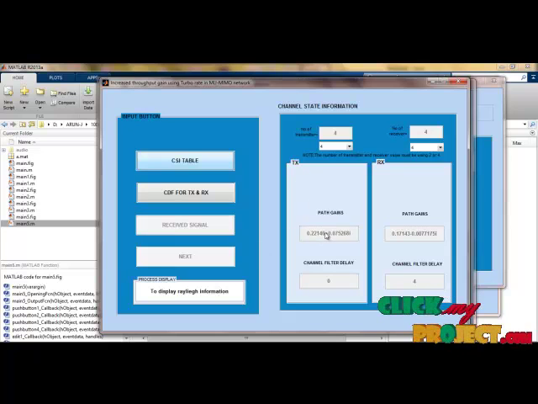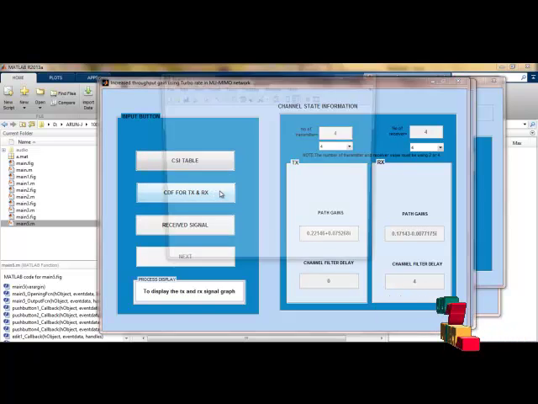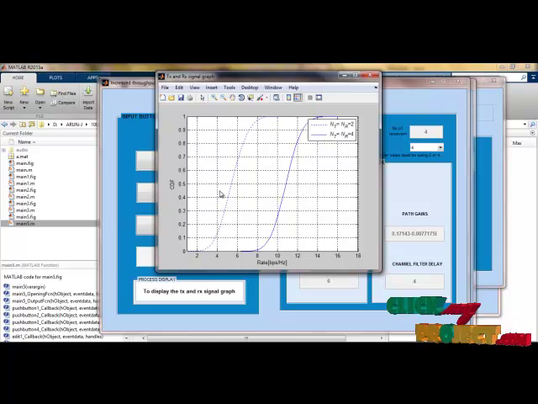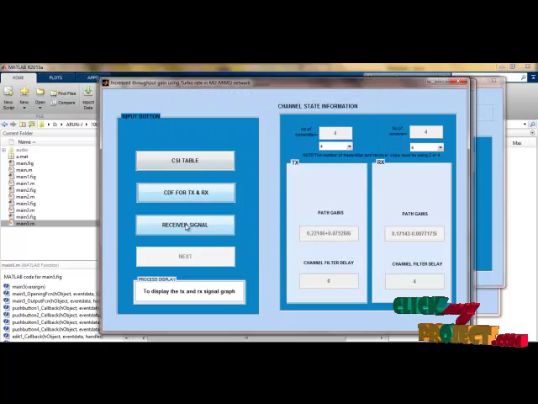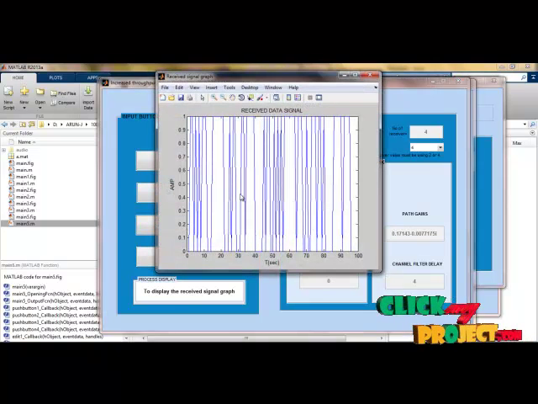During transmission there is no delay, at the receiver part the delay is 4. And then the CDF function is plotted between the number of transmitters and the number of receivers, and the received signal is obtained here. This is the same as the input signal because we transmitted and received the original signal here.